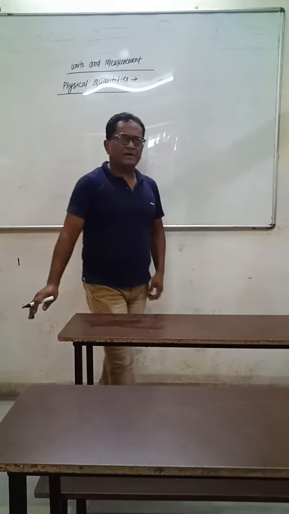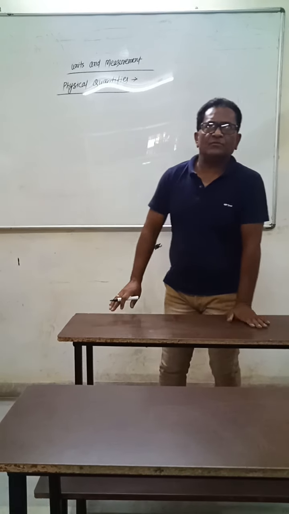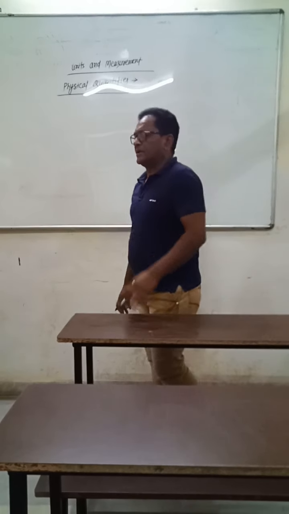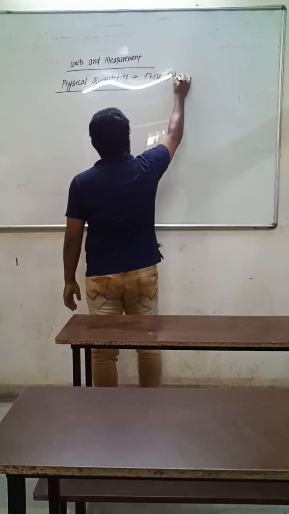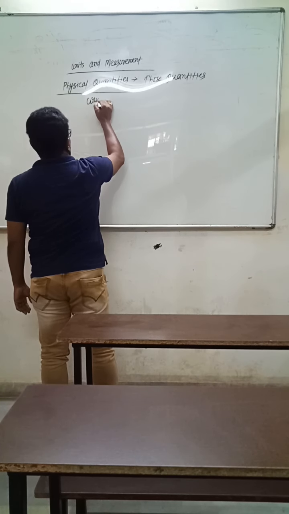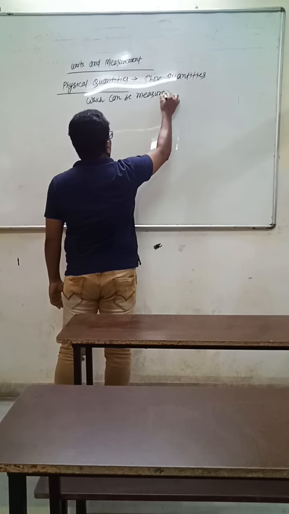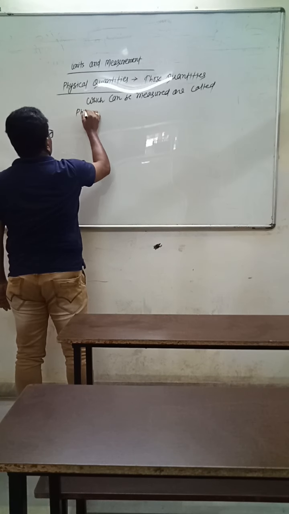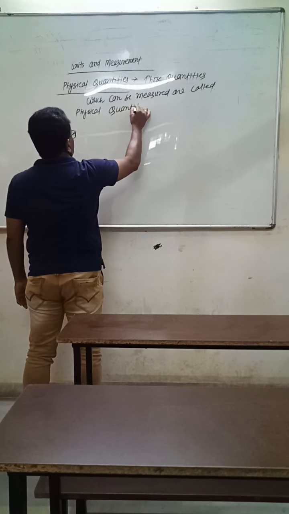What are physical quantities? The definition of a physical quantity is that those quantities which can be measured, जिस क्वांटिटी को भी हम मेजर कर सके, नाप सके, are called physical quantities.